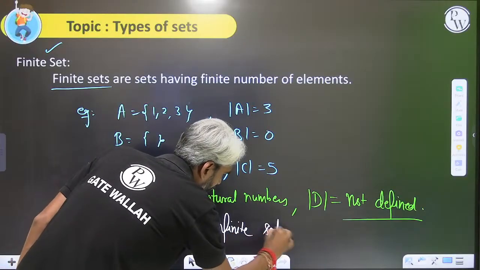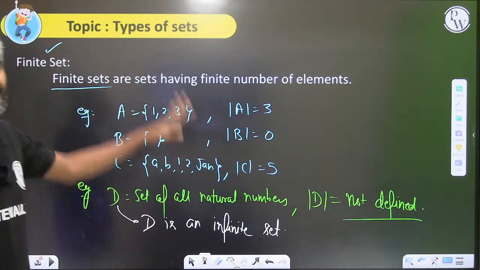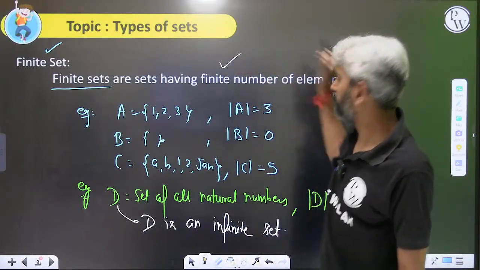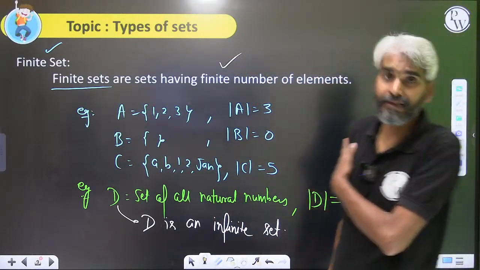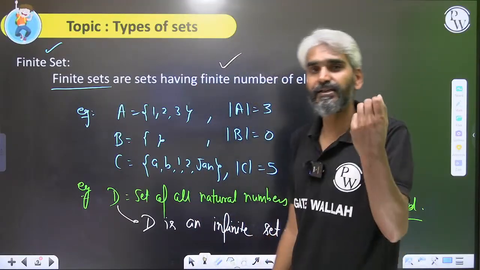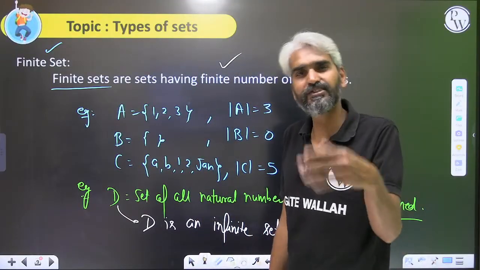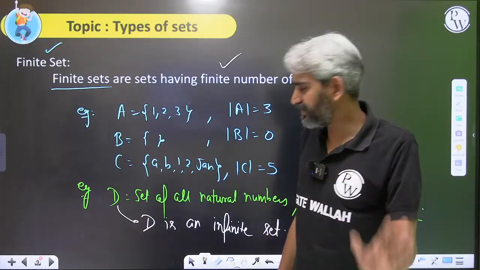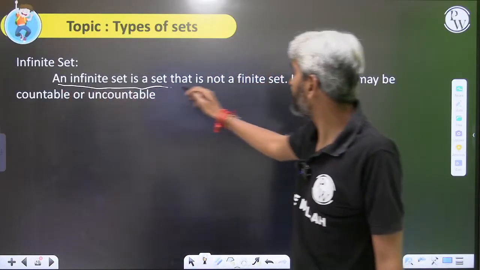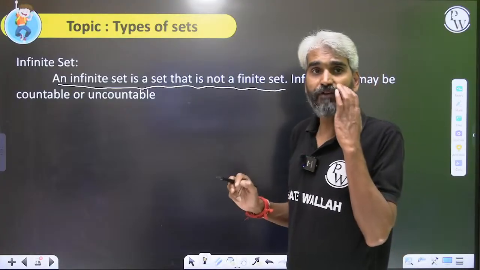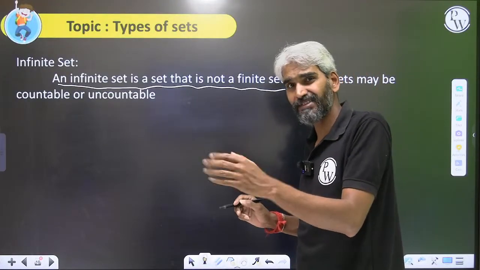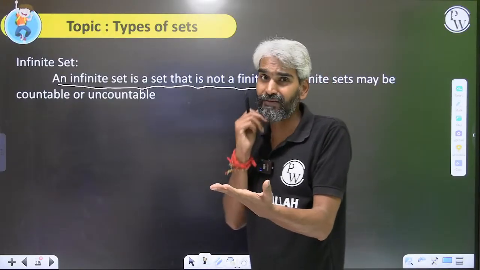So basically tell me, if we know the finite set, what will be an infinite set? A finite set is a set which has a finite number of elements. Then what will be an infinite set? Sir, an infinite set is nothing but a set which is not a finite set. A set which is not a finite set will be an infinite set. That means if the number of elements is not finite, then it will become an infinite set.